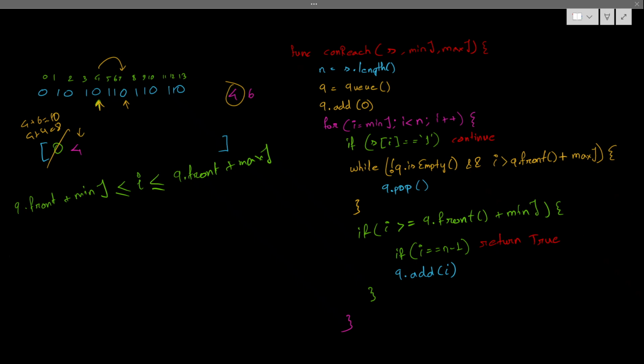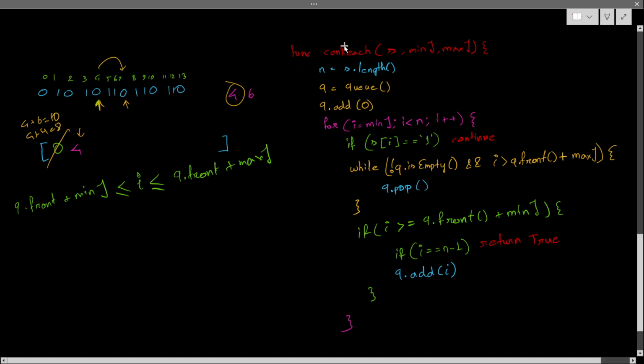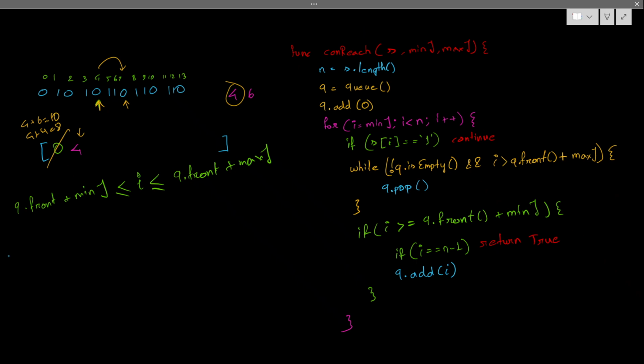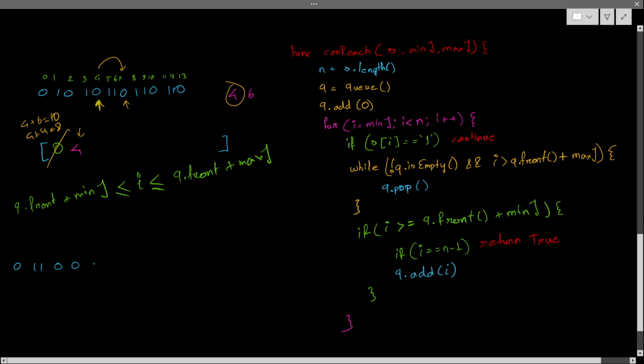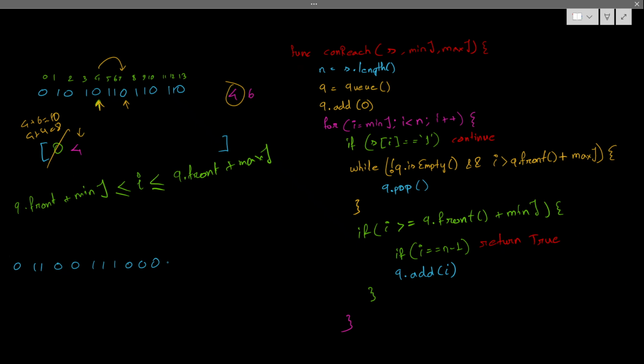So let's take an example: 0 11 00, then 111 000, then 1 000. Example. So before going to the example, the indices are 0 1 2 3 4 5 6 7 8 9 10 11 12 13 and 14.